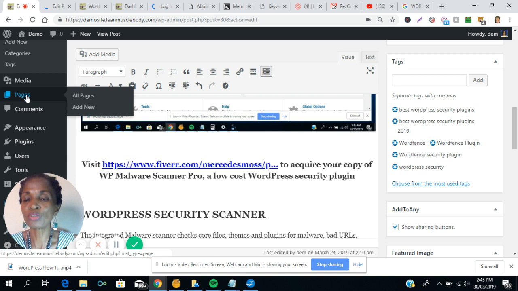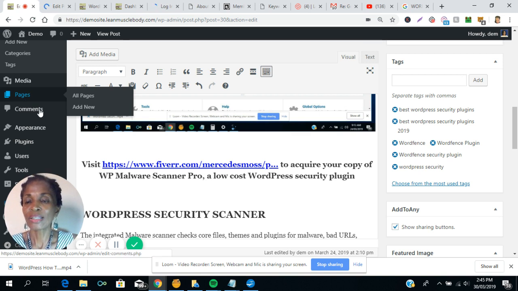You would add new posts. You could always add new pages, but pages are not usually in WordPress associated with a category, unless you want to link a page to a category, which I do sometimes. And so, for example, pages would be things like about your site, contact, terms and conditions, privacy policy, and more recently, I add GDPR regulations or guidelines in order to adhere with the European Union requirements for privacy for European citizens visiting websites.